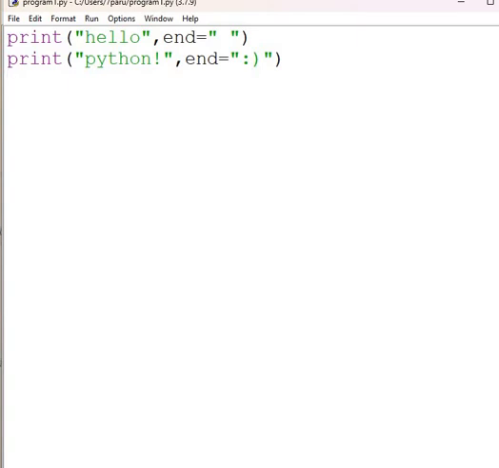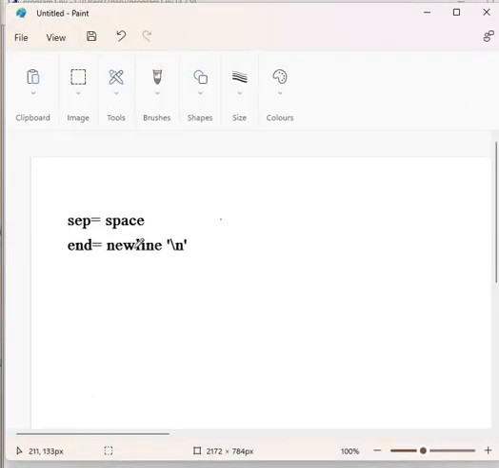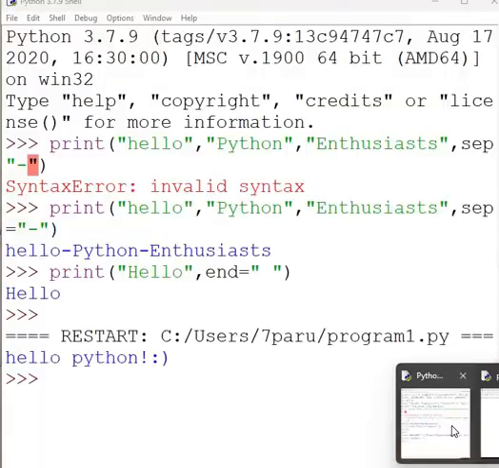By setting END to an empty string for the first print statement and a smiley for the second print statement, we've combined the two lines into one with a cute smiley at the end. Otherwise, by default, it would have been \n, the new line character.